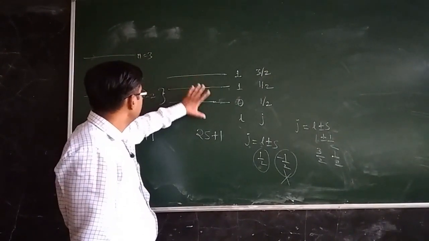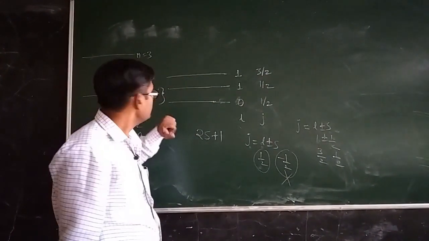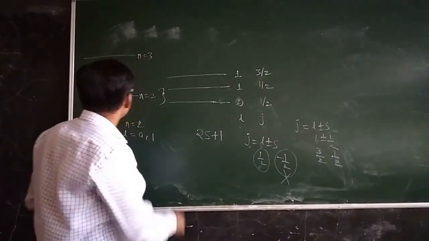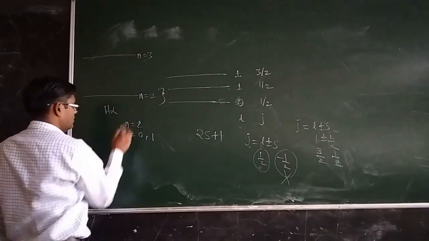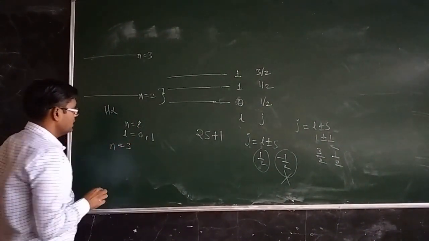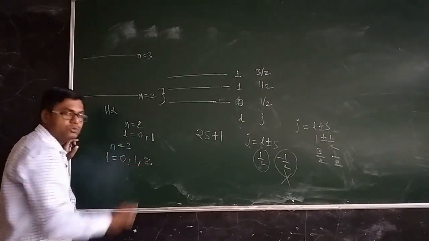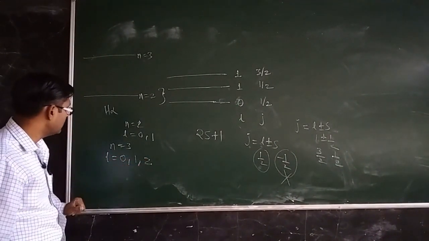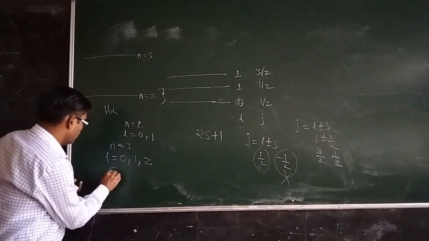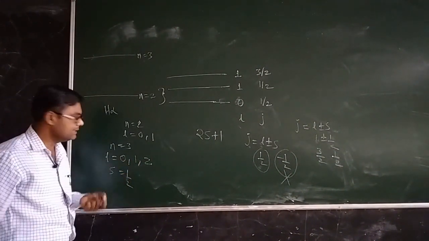So this is about n equal to 2. Now what about n equal to 3? When n is equal to 3, then L will be equal to 0, 1, 2. These are the allowed values for L. Now S is always equal to 1 by 2 in our present case.